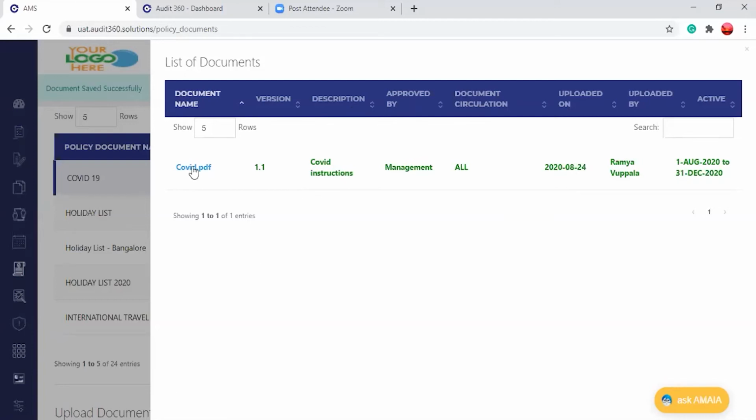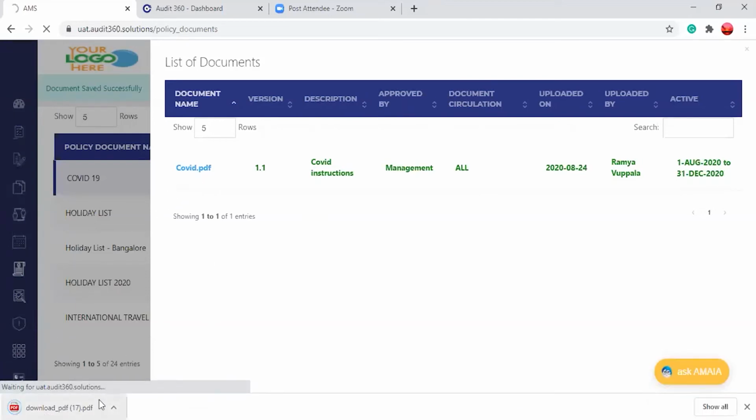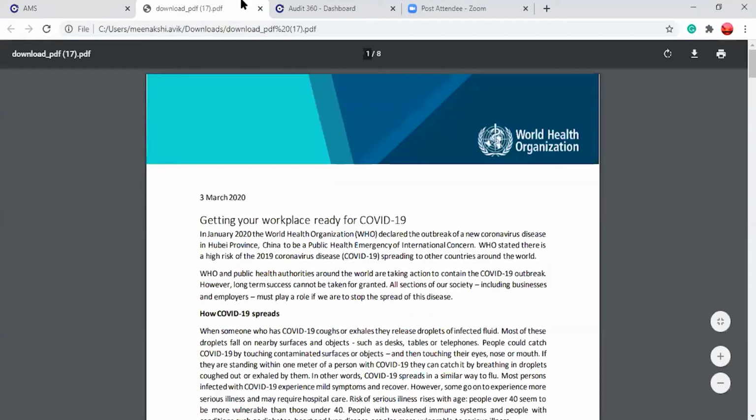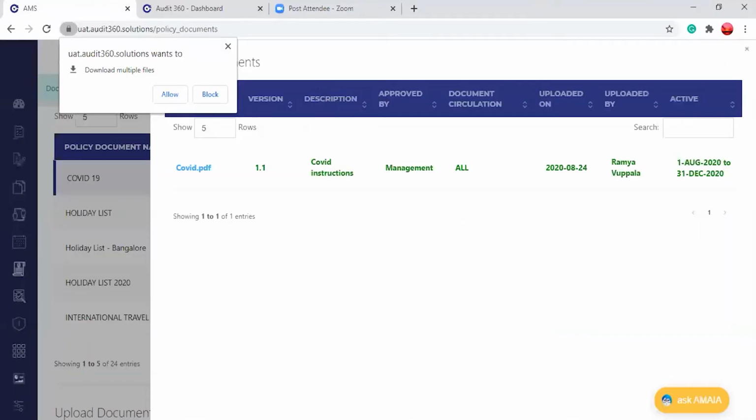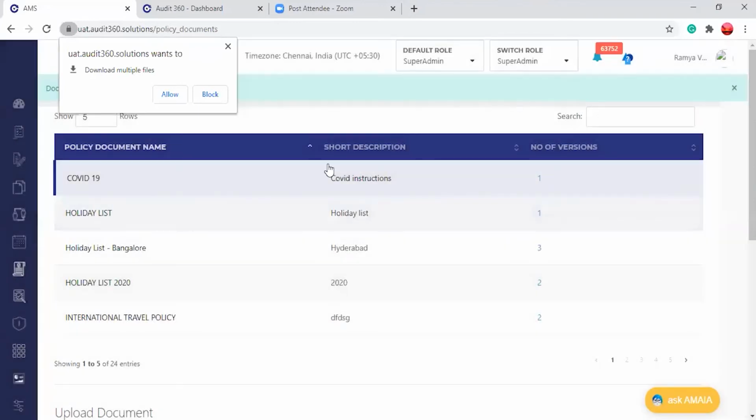And if you want to make sure, you can download this document and view it here. See, this is getting downloaded. So you can open this and view whether the document which you uploaded is correct or not. So I'm coming to the login of the other user. I'm just switching.